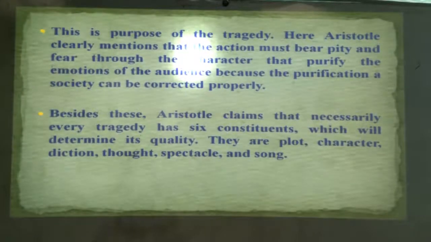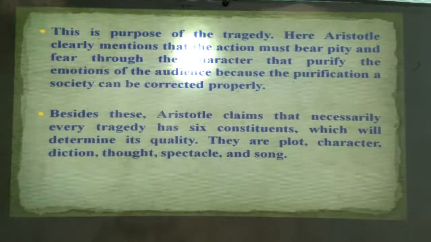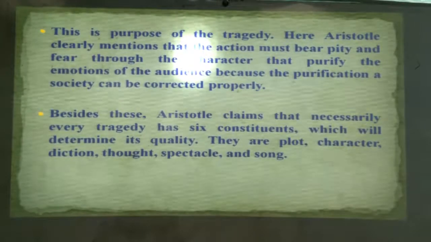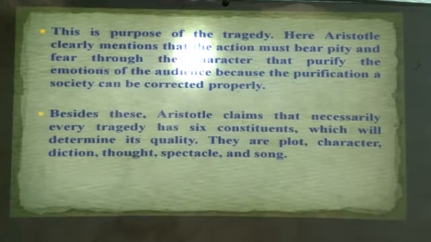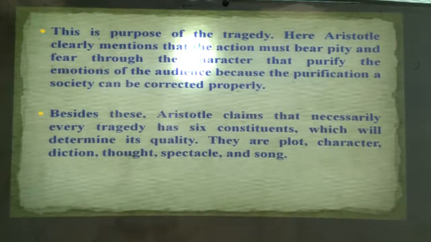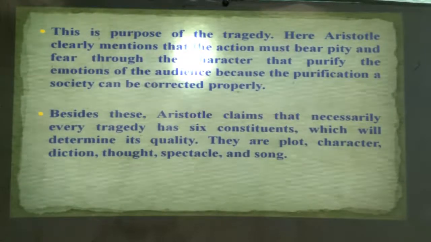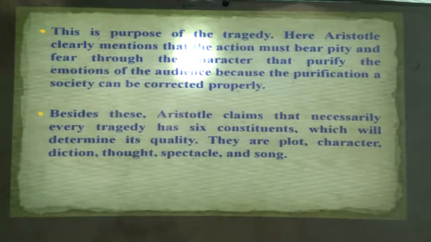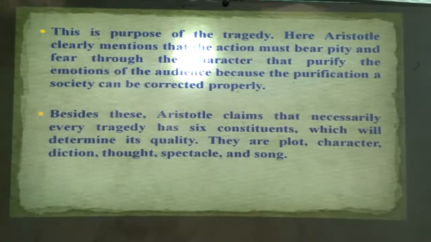Second, besides this, Aristotle claims that every tragedy necessarily has 6 constituents. How many parts are there? 6 parts. Beyond the parts of the definition, he has mentioned 6 constituents. What are they? One by one we are going to tell them. Plot, character, diction, thought, spectacle and song. Without these 6, you cannot form a tragedy.